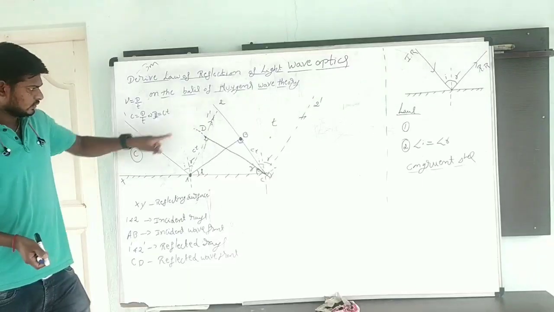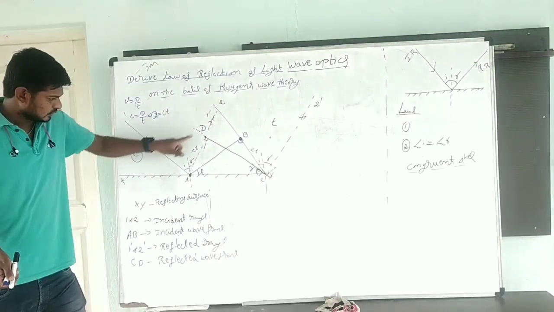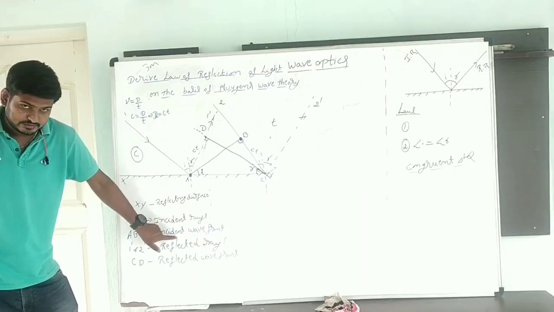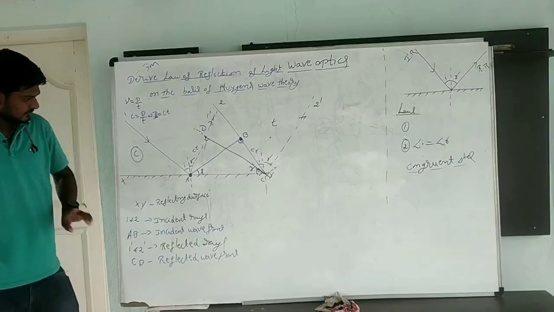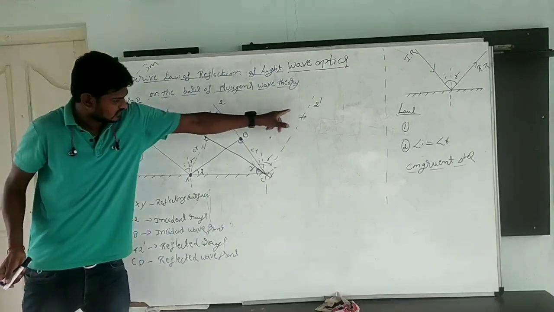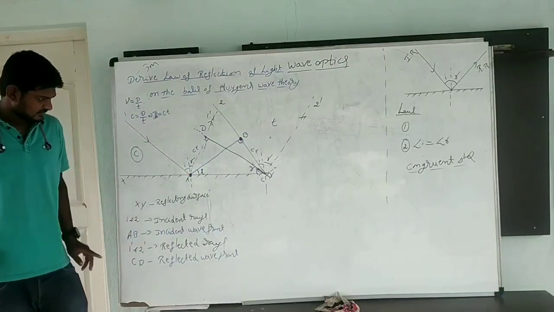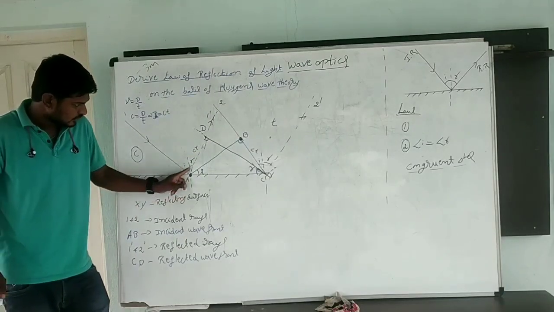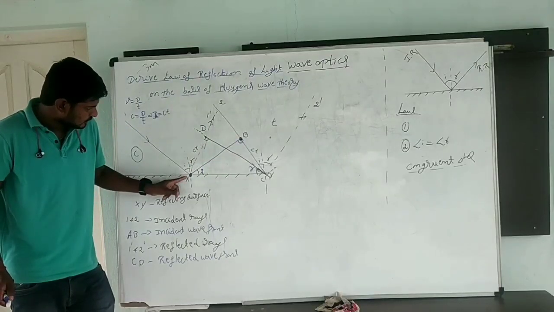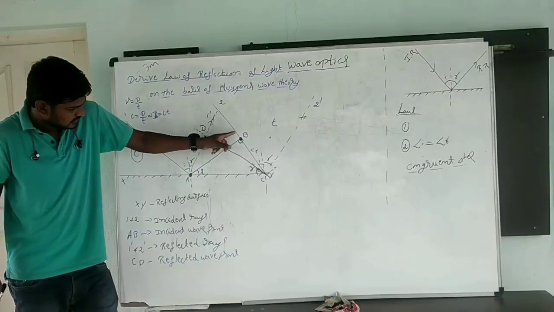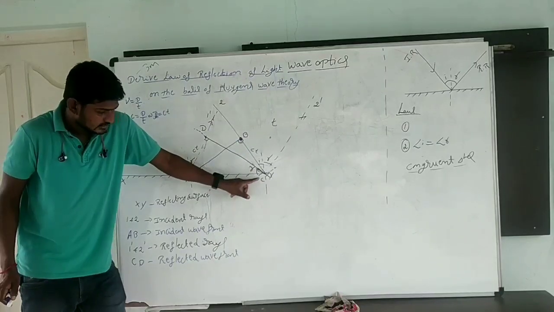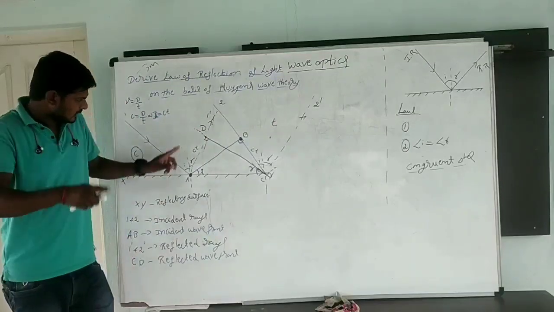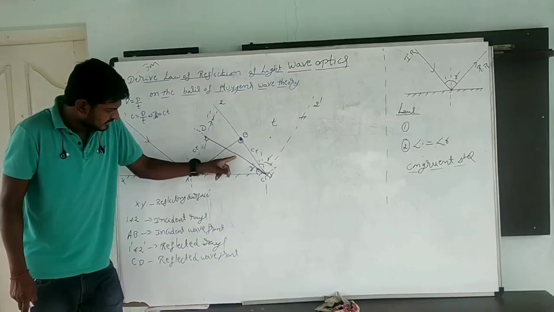First, I take 1 and 2 as the incident rays. When I take 1 and 2 as the incident rays, I draw a normal to the incident ray. That is the incident wavefront. After that, I take 1 dash and 2 dash as the reflected rays. Now I am going to apply Huygens principle. Of each and every point of the given wavefront, I take 2 points, one A, another B. A produces a secondary wavelet at a point D. B produces a secondary wavelet at a point C in a time interval t. How much distance? ct. Now I am going to draw a normal. The normal to the reflected ray I am going to call what?